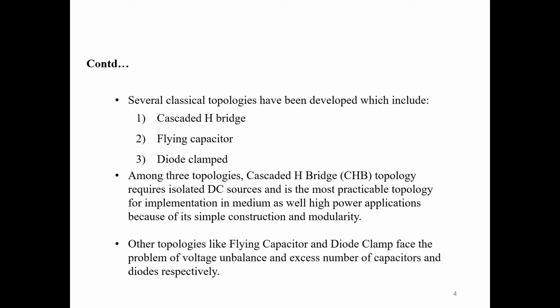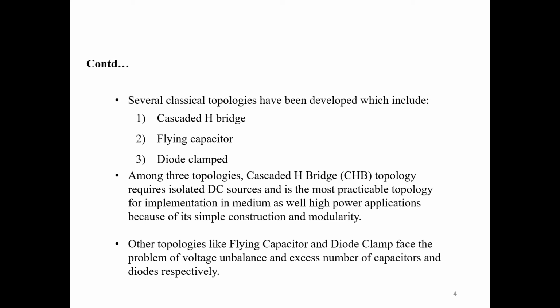Several classical topologies have been developed, and among them three are very famous. The first one is CHB, cascaded H-bridge, second is FC, flying capacitor based, and third one is diode clamped.